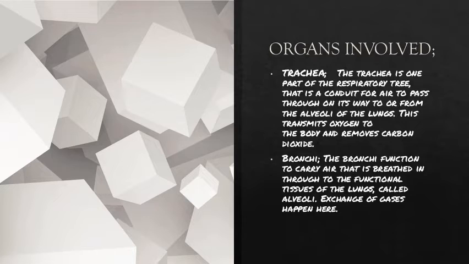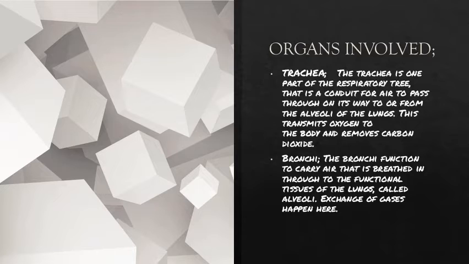Now we are going to see the next organs involved in respiration. Trachea. I think you all have heard about trachea. The trachea is one part of the respiratory system that is a conduit for air to pass through on its way to or from the alveoli of the lungs. This transmits oxygen to the body and removes carbon dioxide. The trachea is also known as windpipe.